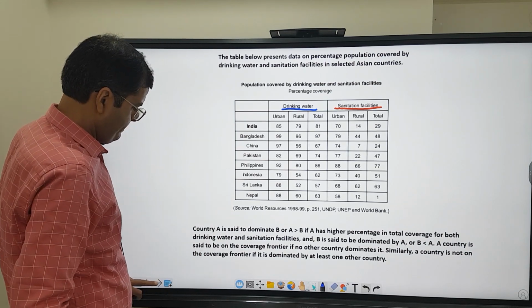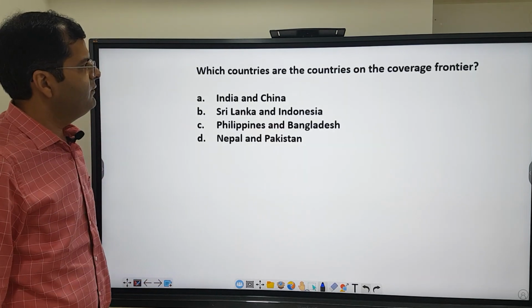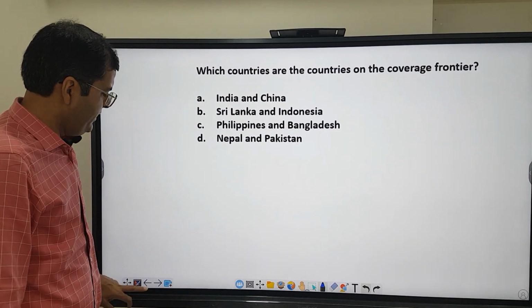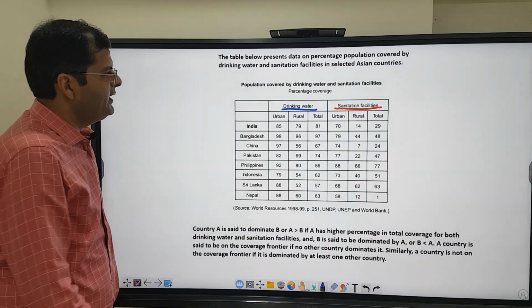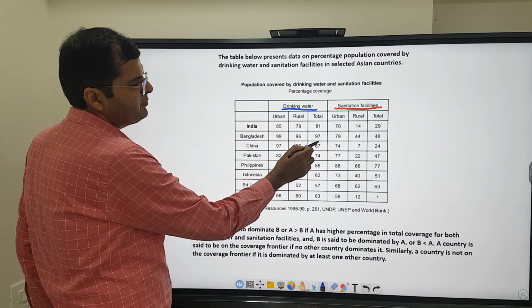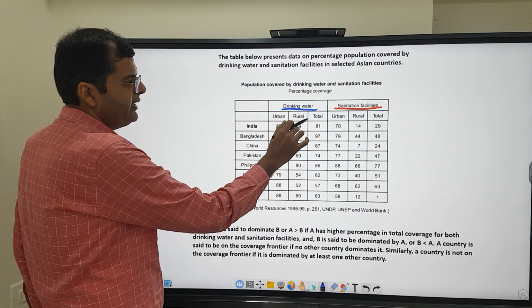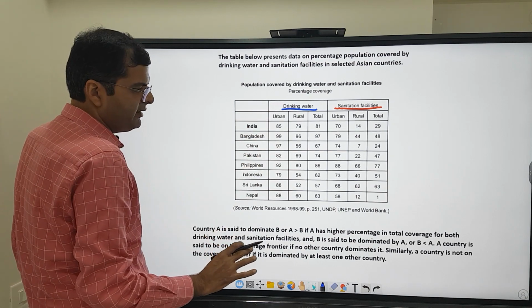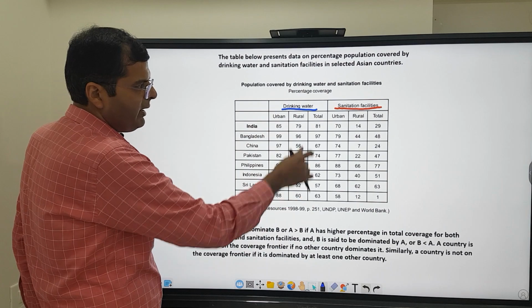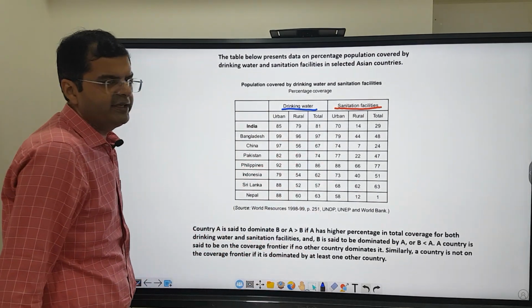Now the question says, which countries are on the coverage frontier? We'll go one by one. India and China, it says. India's total drinking water is 81, and Bangladesh has more total drinking water than India, so India cannot be on the coverage frontier. For a country to be on the coverage frontier, it has to be highest on drinking water or highest on sanitation facility.